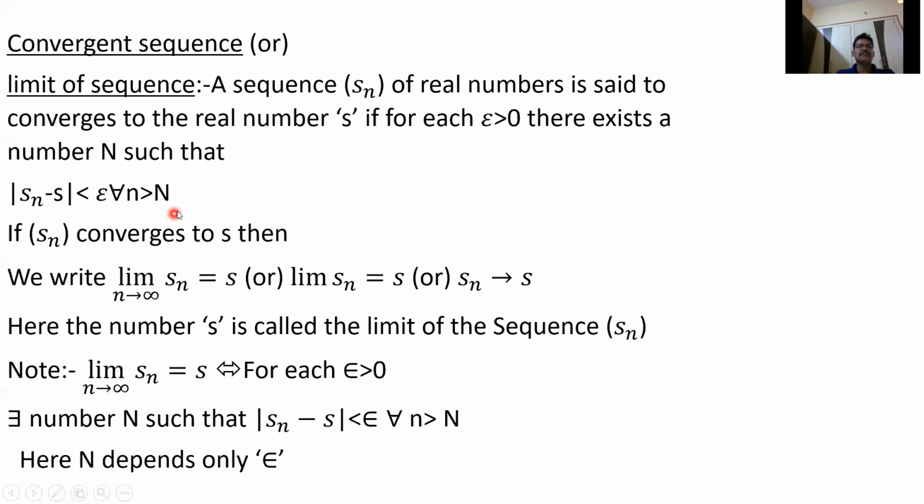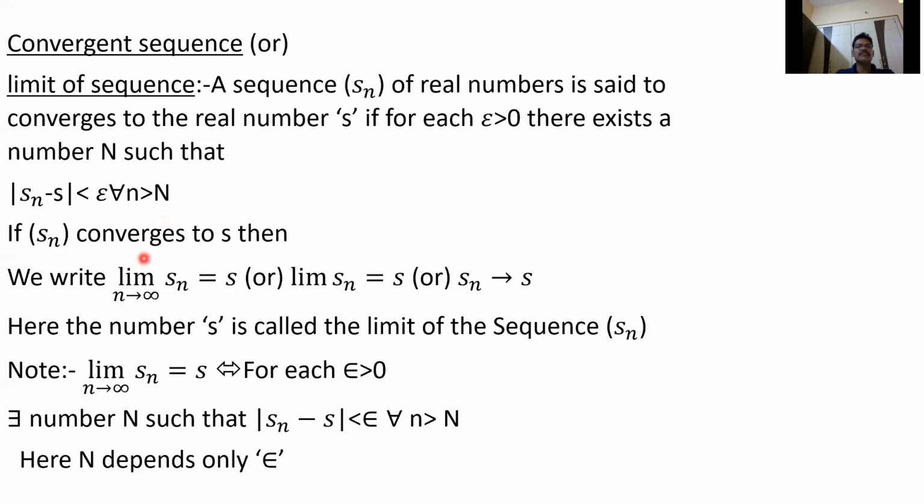The simple meaning is, suppose you take N equal to 8, then after the 9th term, mod S9 minus S is less than epsilon, S10 minus S less than epsilon, S11 minus S less than epsilon. After some terms, the difference between the terms of the sequence and S is always less than epsilon.